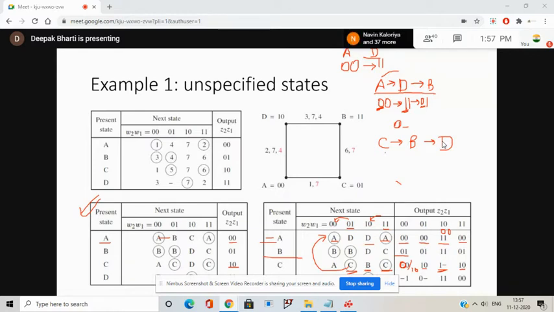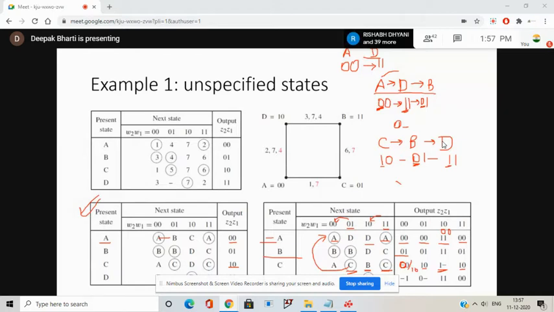Okay, so what is the output of state C? That is 1 0. Output of state B is 0 1. Output of state D is 1 1. If you notice here, Z2 goes momentarily 0 and then again comes to logic level 1.